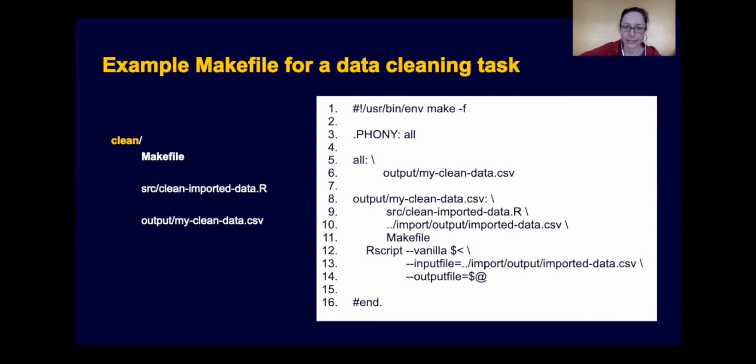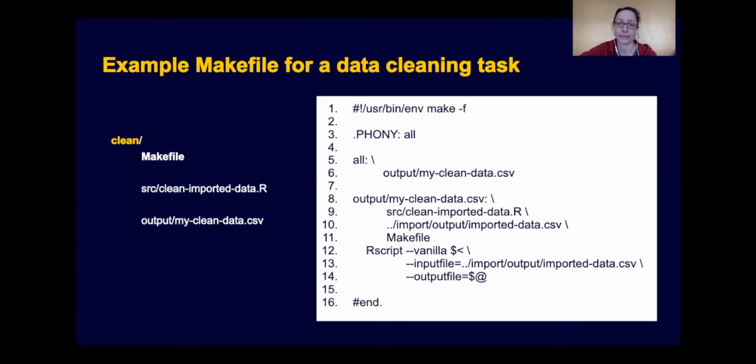Your goal is to write the mycleandata.csv file to output. You are designating your target. In line 8, we're saying that in output, the mycleandata.csv is what we're trying to generate here. And then you're starting to describe your dependencies. So you're saying there is a code file, my R script, clean imported data.r in source. There is also the data that we wrote to import output, where we imported the data from some txt files. My dependency is also my Makefile. So if any of these 3 files are getting updated, then I want to rerun this task.